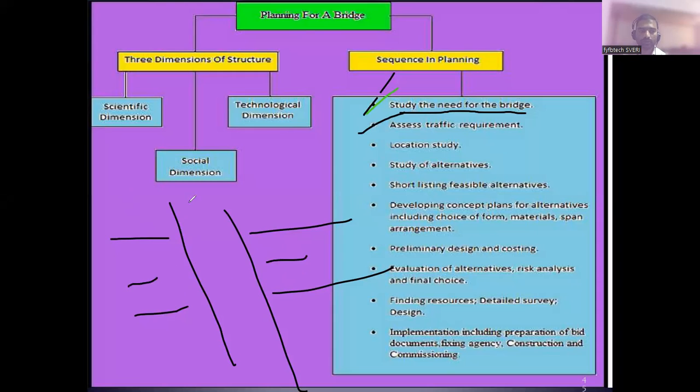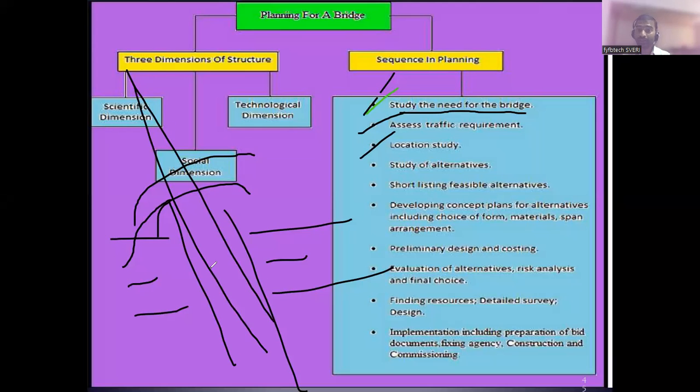Okay, so if there is a river, you have to construct a temporary traffic road, and you have to move this traffic to this side first, and again you have to construct a bridge. Okay, assess the traffic requirement. Location of the study. Yes, where I have to construct a bridge, that is important. Okay, the river is flowing here. Where you have to construct a bridge, that is important.